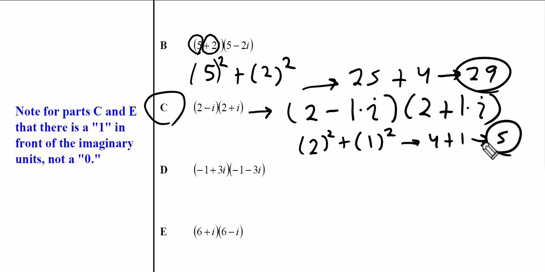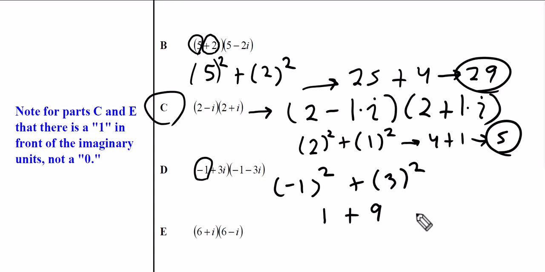Part D, we take this negative 1 and we square it, which, by the way, if we use parentheses, comes to be a positive 1. We take the 3 and we square that, and that gives me 10. You can go back and check. You are very much free to try these problems out the long way and see how they come out to be the same. It might be worth your while to do it, okay?